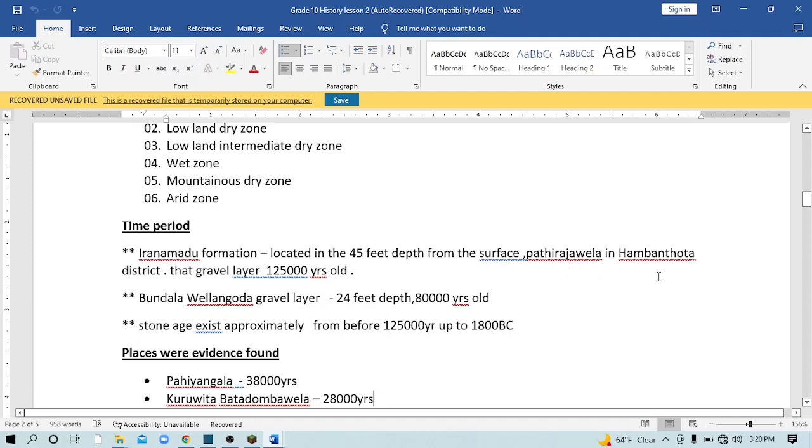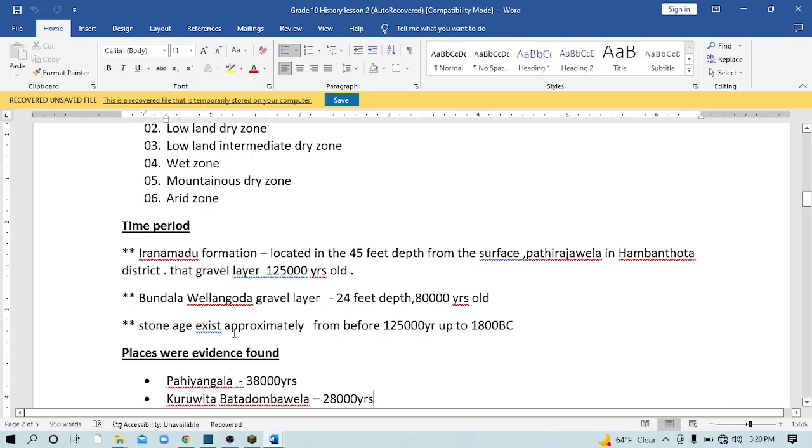It is 125,000 years old. That evidence belongs to 125,000 years ago. Bundala Vellankoda gravel layer, 24 feet depth, 80,000 years ago.